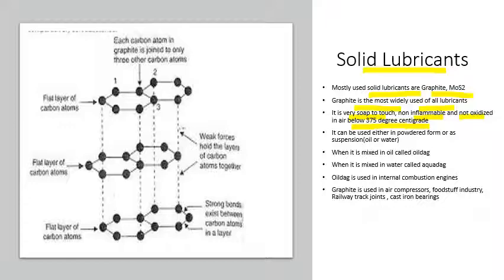These are the important properties of graphite, and it is soapy to touch because it has a layered, flat structure. We can see the hexagonal layers of carbon.